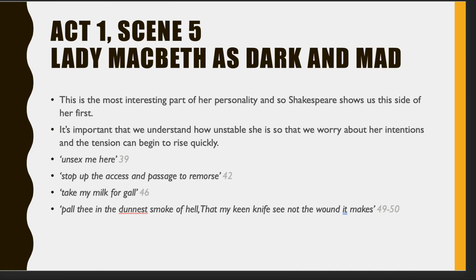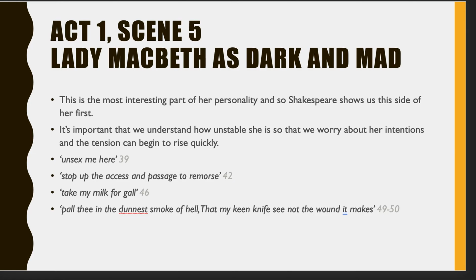And that's quite a good thing to look at, to show the other side of the meaning. Although she's asking for all these aspects to come to her and stop her feeling bad and feeling sorry for what she's done, actually the fact that she has to personify the knife as if it's the knife that's doing the stabbing and not her shows that maybe she's really not ready to be undertaking these sorts of acts. But they're really useful quotes.